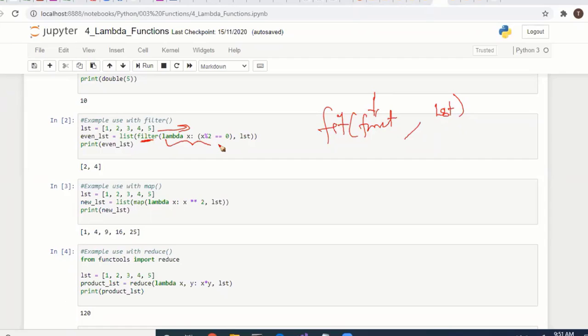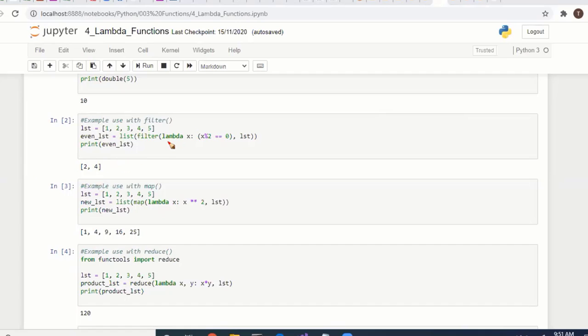Here, for the first parameter we define a lambda function that returns even numbers. It passes items one by one as the parameter x, and the expression is x mod 2 is equal to 0. So it filters the even numbers.